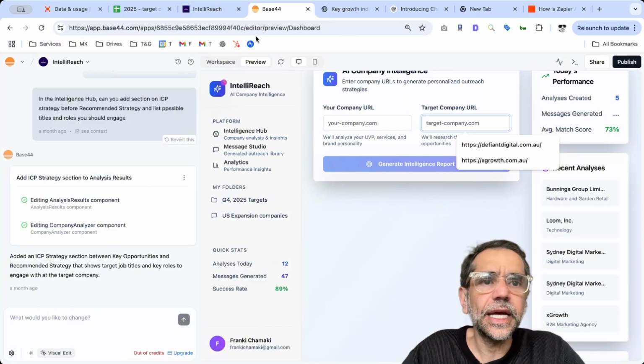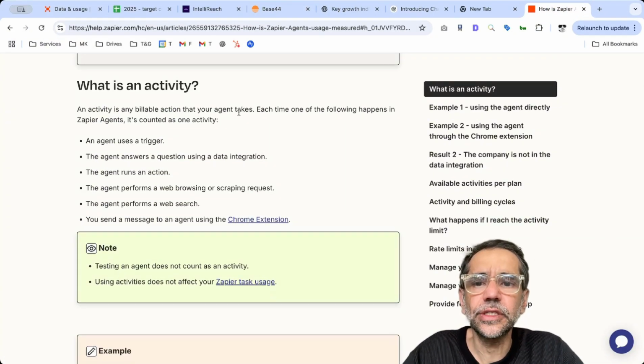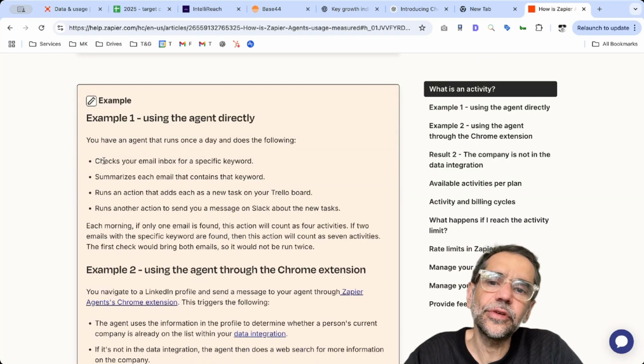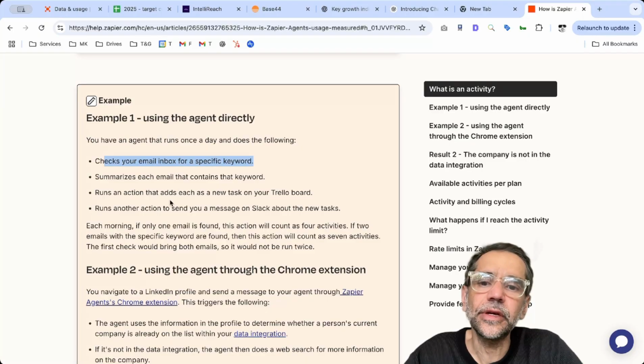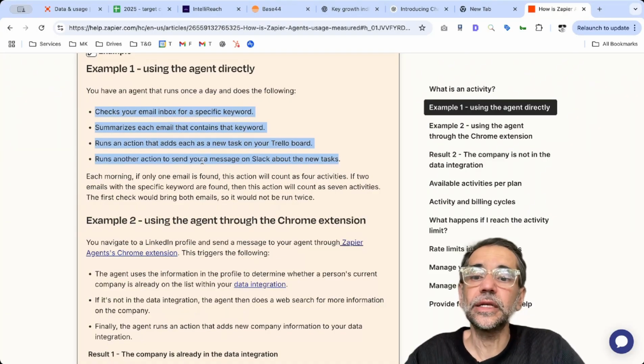The one thing about the agent that you should realize with Zapier is how it charges. The free plan, I think, is 400 activities. An activity is basically anything the agent does. An example they give here is if you check your email, summarize the email, create a task, and send a message, these are 4 activities.